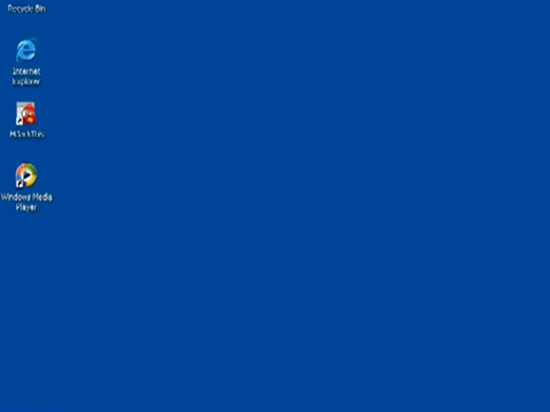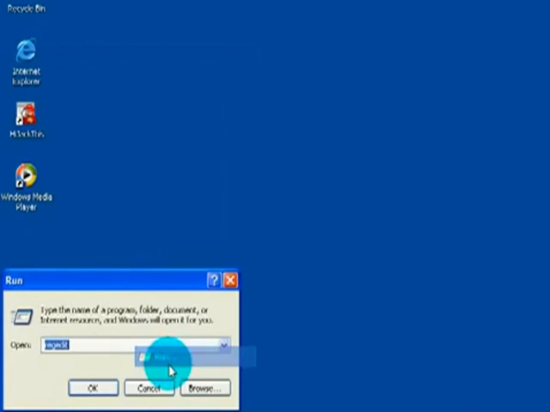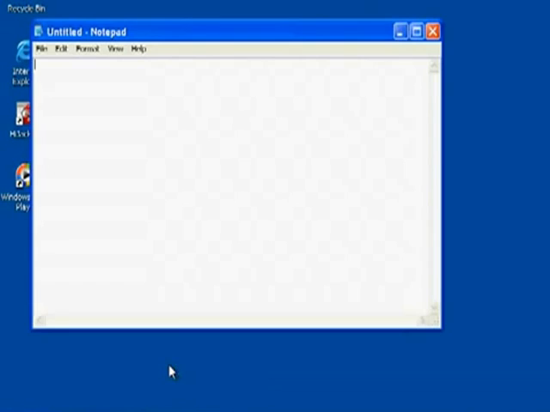So if you're trying to help somebody else out and you couldn't see what their computer looked like, or you couldn't be there to actually handle Registry Editor, you don't want to try to tell them what to do, you have them open Notepad, copy and paste the following text in.